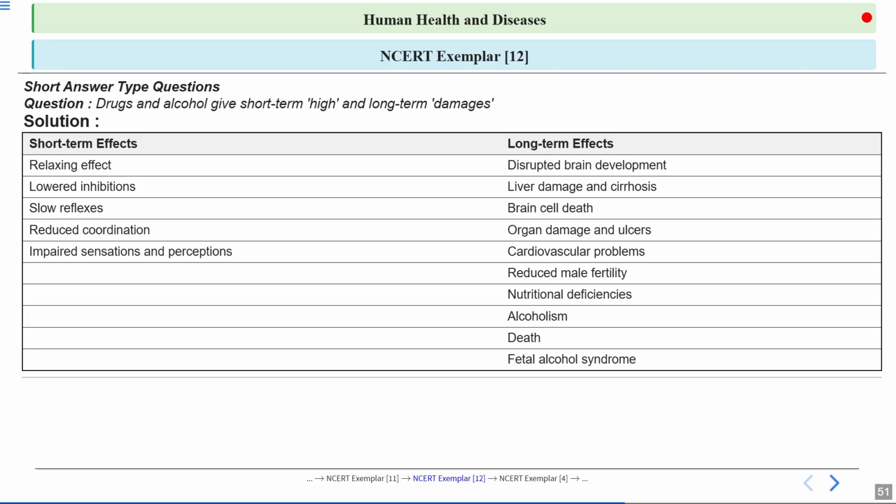Okay, so these drugs can seriously harm the body, they can damage the brain, liver, and other organs, even leading to conditions like alcoholism or fetal alcohol syndrome. Okay, so these drugs, if they are taken for a long time, then they can disrupt the brain development, they can cause liver damage and liver cirrhosis, which is irreversible. Now, it can also cause the brain cell death, organ damage, and ulcers, cardiovascular problems, reduced male fertility, nutritional deficiencies, alcoholism, death, as well as fetal alcohol syndrome.